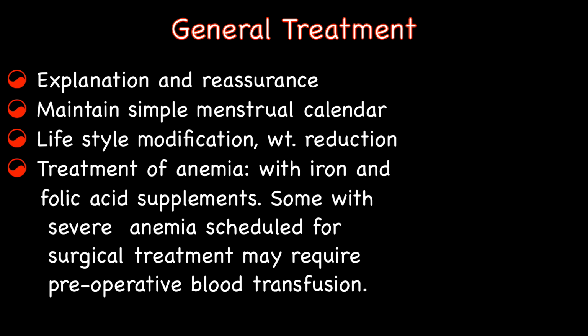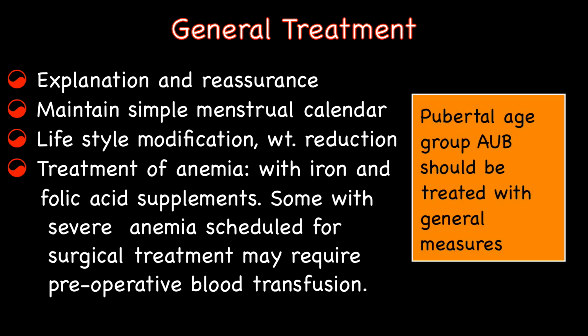Obese patients should be advised to reduce weight. All women with menorrhagia have anemia, which must be treated with iron and folic acid supplements. Some patients with severe anemia scheduled for surgical treatment may require preoperative blood transfusion. Pubertal age group AUB should be treated with general measures.